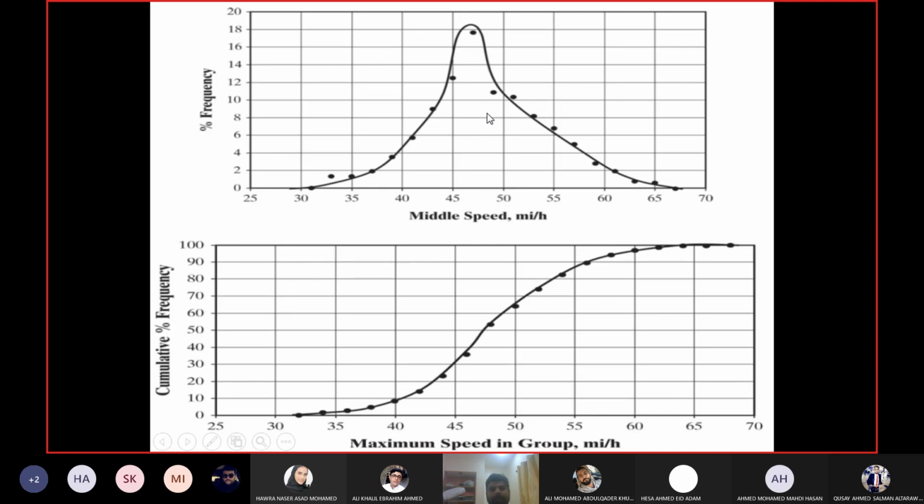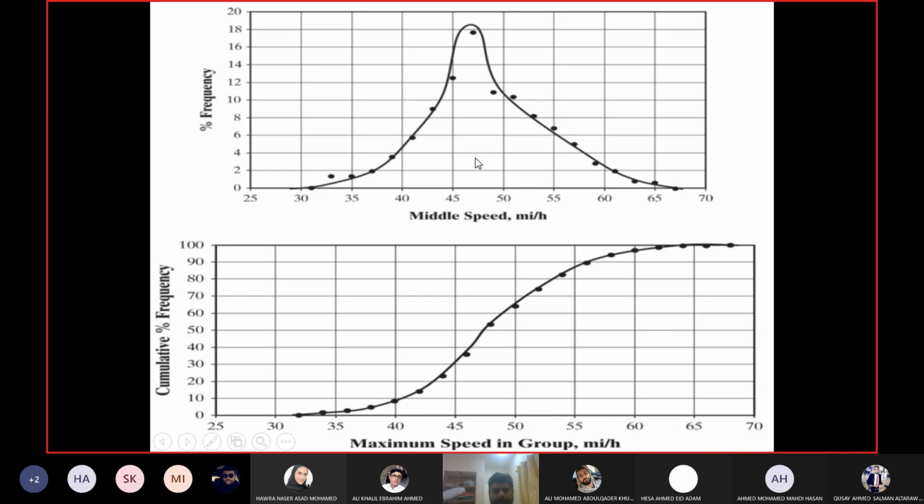Now, what is this shape? First of all, there are two important characteristics about the bell shape. First characteristic is it has one peak in the middle. It has only one peak, which is in the middle. You can see the peak value here. And the data set on both sides of the peak is symmetric, like a mirror image.